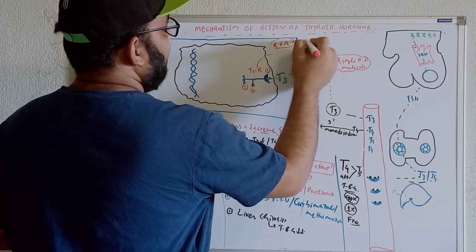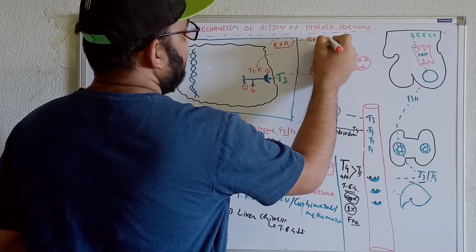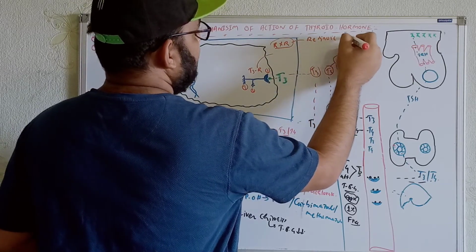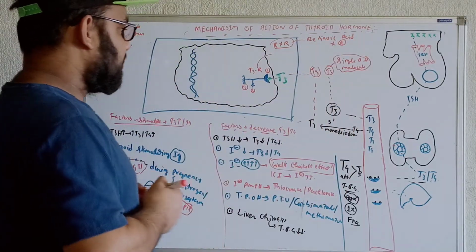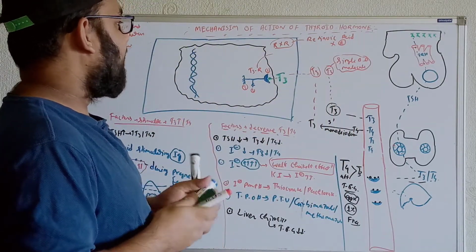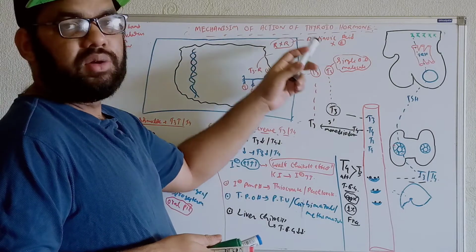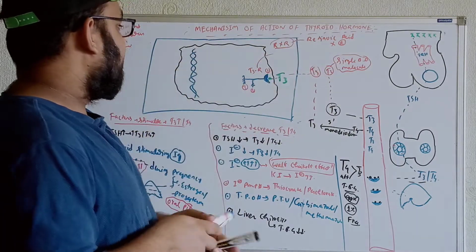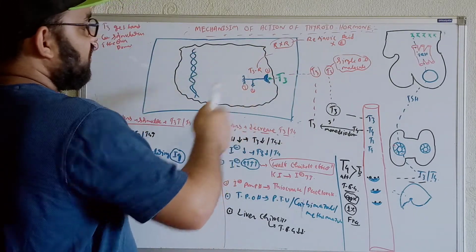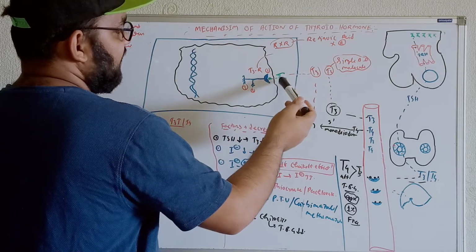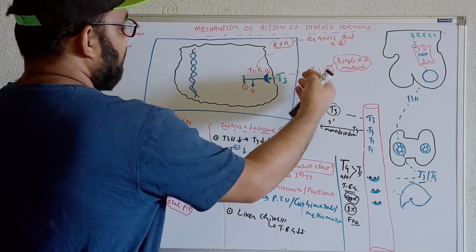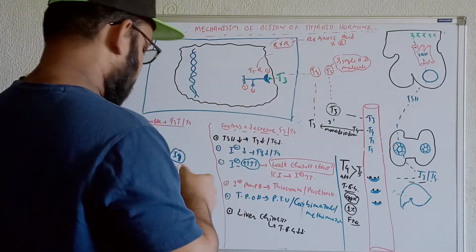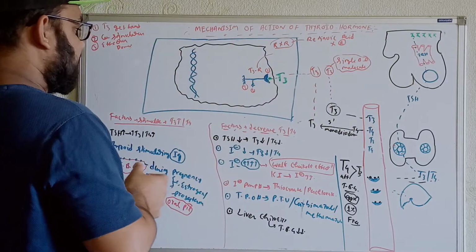RXR stands for retinoic acid X receptors. So the T3 receptor stands for RXR, we can say in terms of the retinoic acid X receptors. Now whenever these receptors are activated over here, the T3 will push these receptors. That means whenever the T3 gets bound, it will push the receptors towards the genetic program, we can say in terms of the DNA.